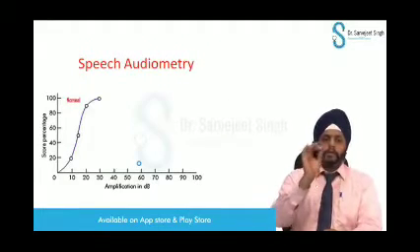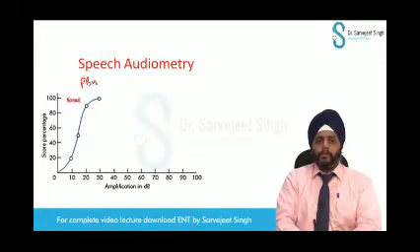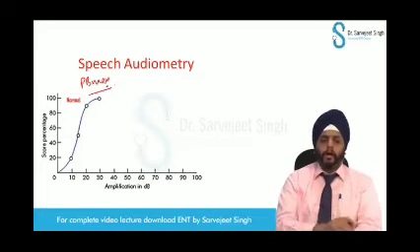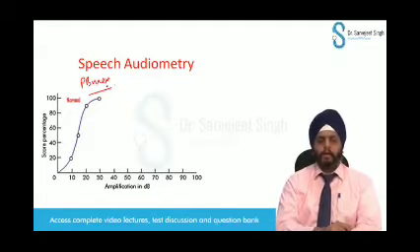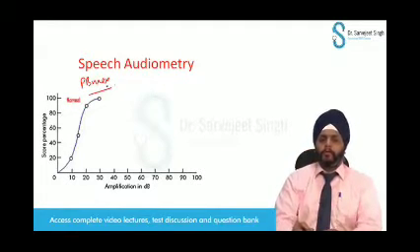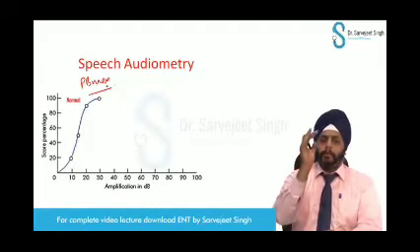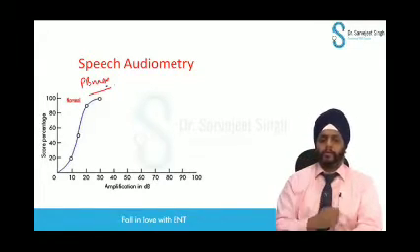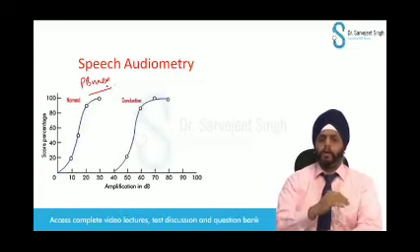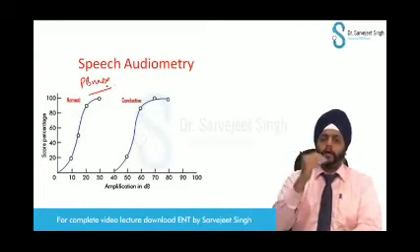The PB max in SDS is 100% at near 40 decibels above the SRT. If there is a conductive hearing loss, the patient can still achieve a PB max of 100. He can still identify all the phonetically balanced words correctly, but the sound required is more. So the PB max score in conductive hearing loss shifts towards the right, but the patient is still able to understand and correctly identify all the words.